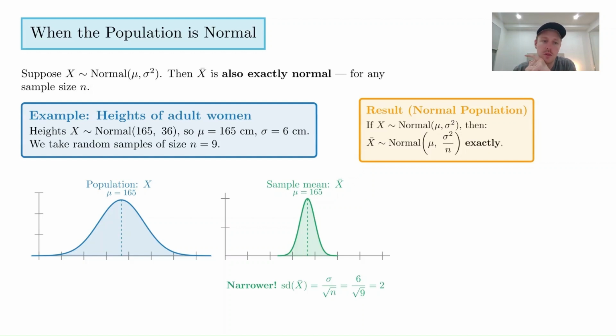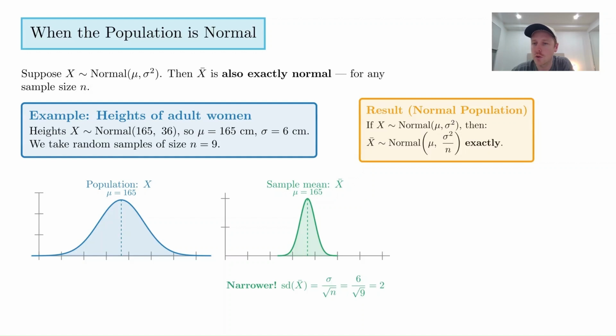And yeah, so in this yellow box, we have the result for a normal population. If we have a normally distributed random variable with a mean of mu and a variance sigma squared, then the x bar, the distribution of the sample mean, or the mean of the samples, is normally distributed with the same center. That should make sense. The average stays the same, but the variation is now divided by n. And you can see how that's a consequence of rearranging this formula down here.